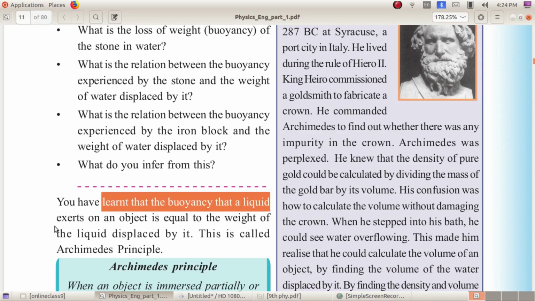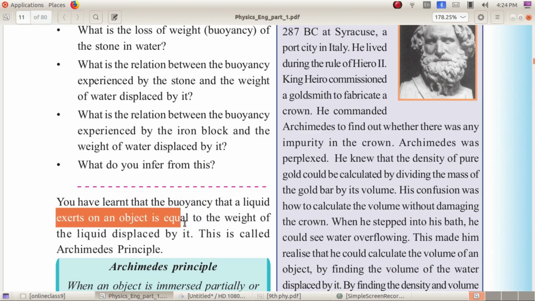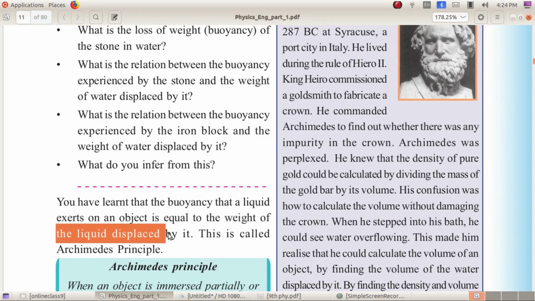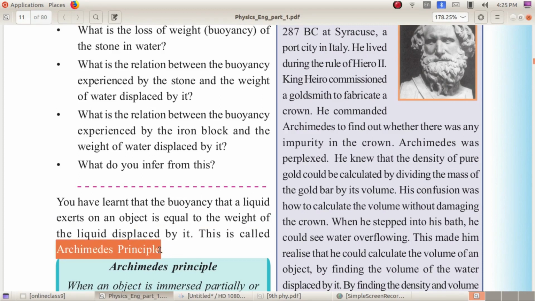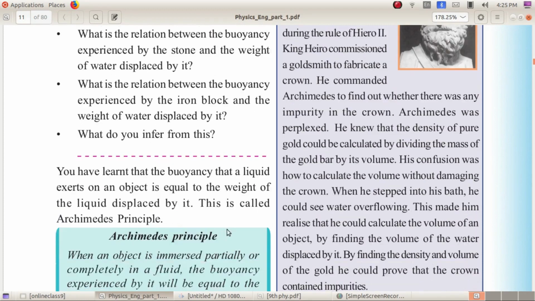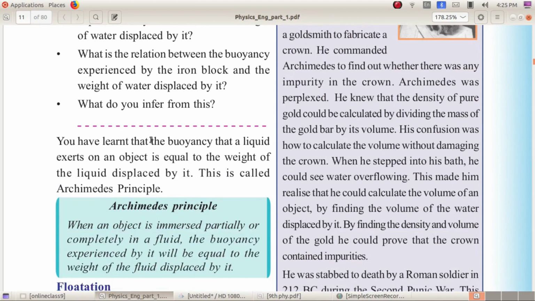We have learned that the buoyancy that a liquid exerts on an object is equal to the weight of the liquid displaced by it. This is called Archimedes Principle. Now, what is Archimedes Principle?